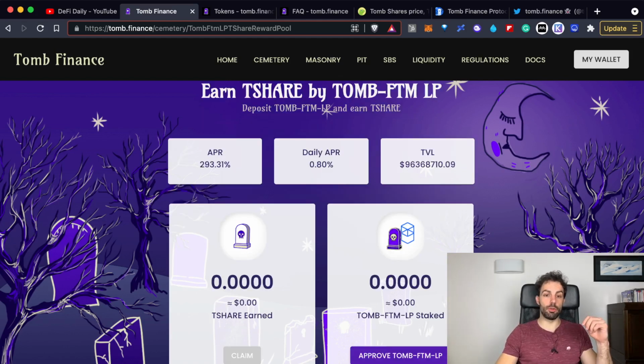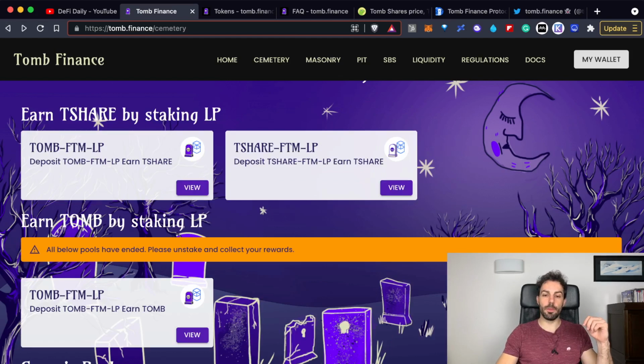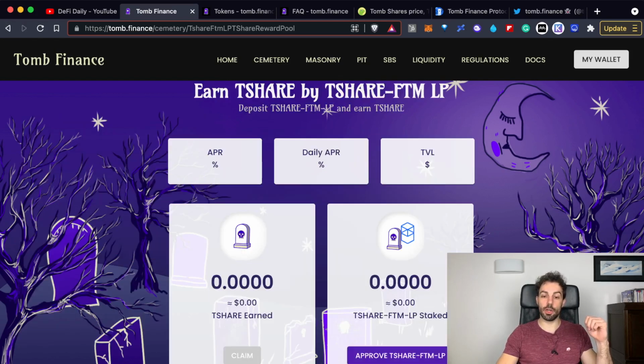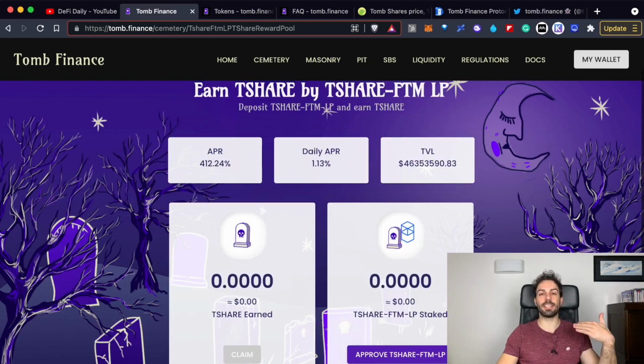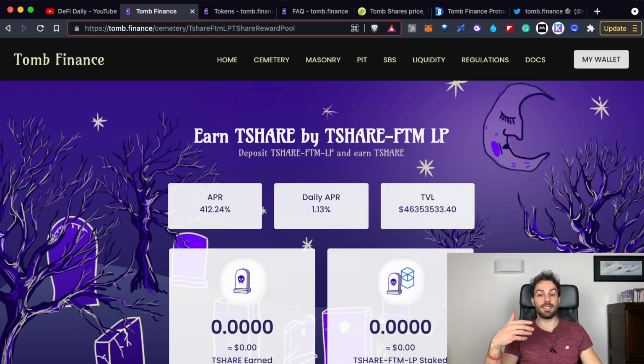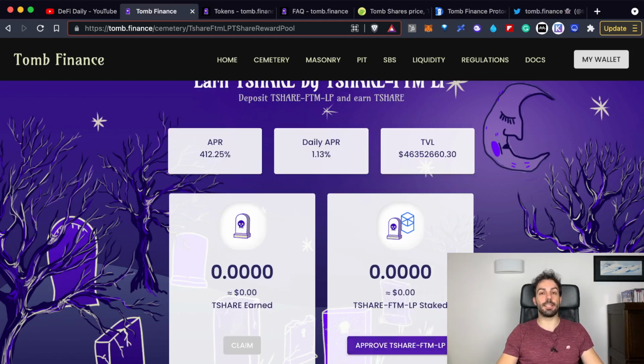Going back to the previous view, here you have also the TSHARE FTM LP. You can click on it, and it works in exactly the same way. As you can see, the APR is slightly higher, but remember that in this case there is some impermanent loss, and it could be quite high. The way it works is exactly the same as what we have seen a moment ago.